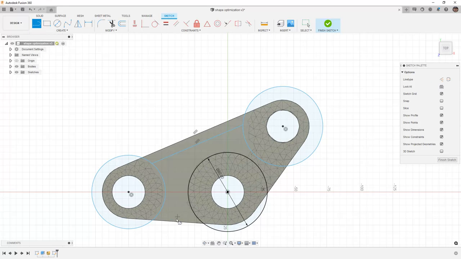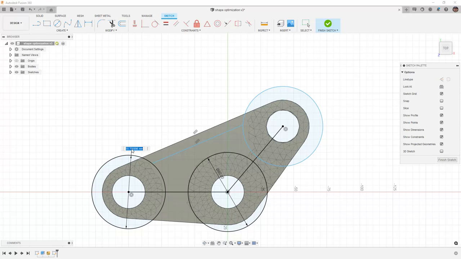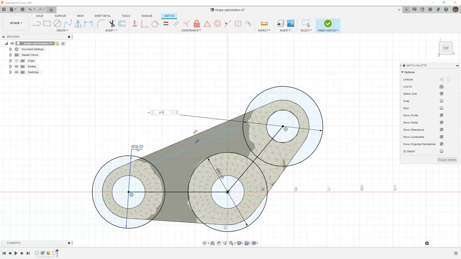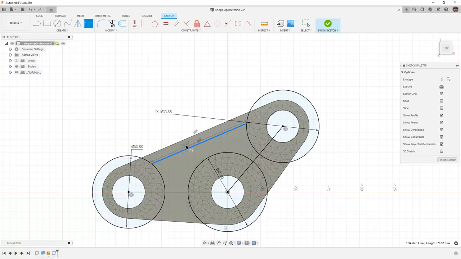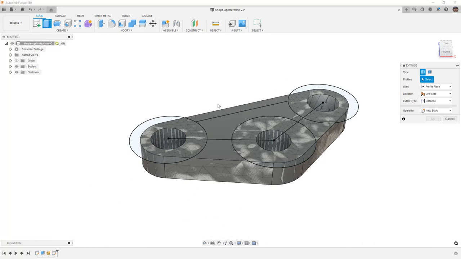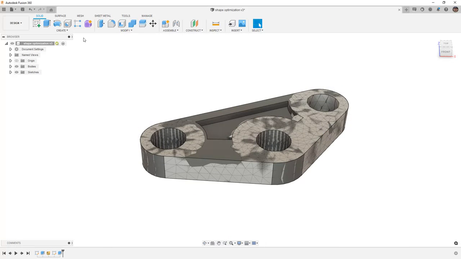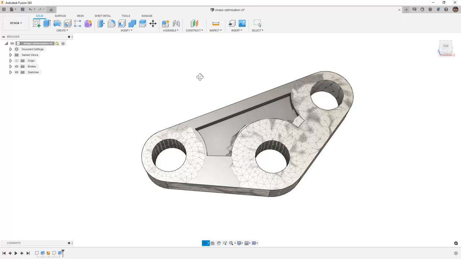From here, I'm going to go back to my line tool, and I'm going to go from the center point of these two circles to the center point of this one as well. Lastly, I need to apply some dimensions to these larger sections, and we'll make them 55 millimeters. We'll make this one the same. And then I want to give an offset dimension here, and I'll use a value of 8 millimeters, and then we'll finish the sketch. We can now use this sketch section to create a small extrude, in this case -5 millimeters. Then we can mirror it to the other side.